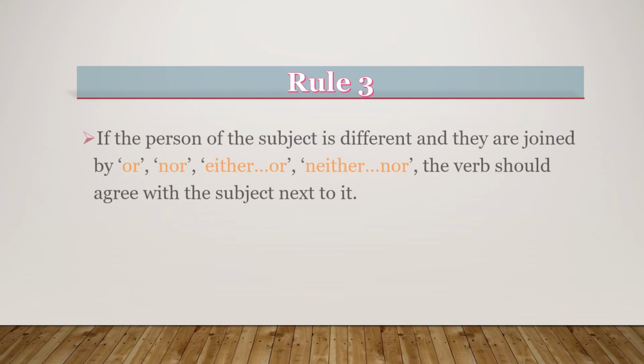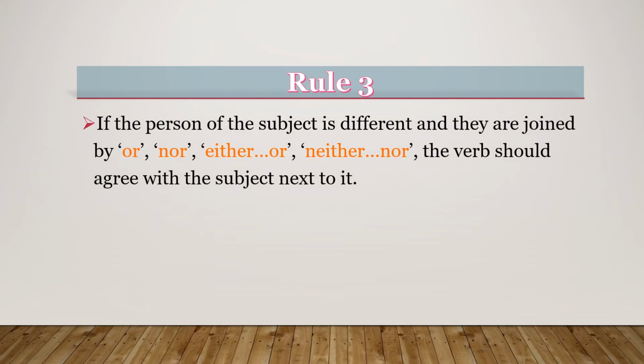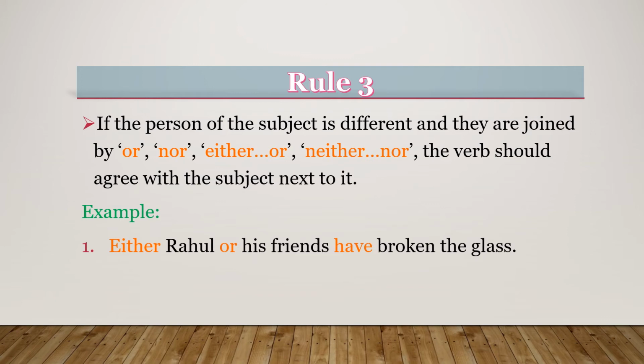Rule number 3. If the person of the subjects is different and they are joined by or, nor, either or, neither nor, the verb should agree with the subject next to it. For example, either Rahul or his friends have broken the glass. Here, there are two subjects, Rahul and his friends, and we are using the verb have, which agrees with his friends. Second example, neither he nor I have done work.